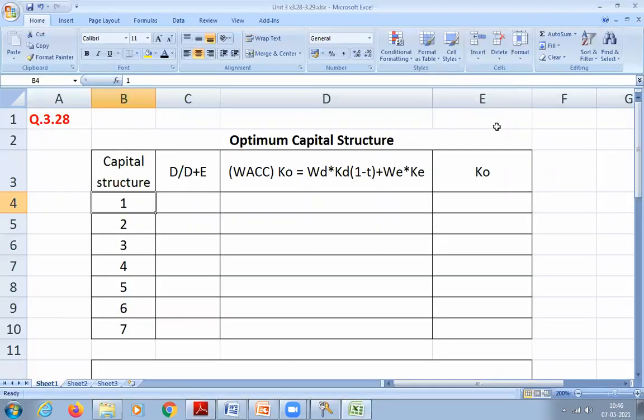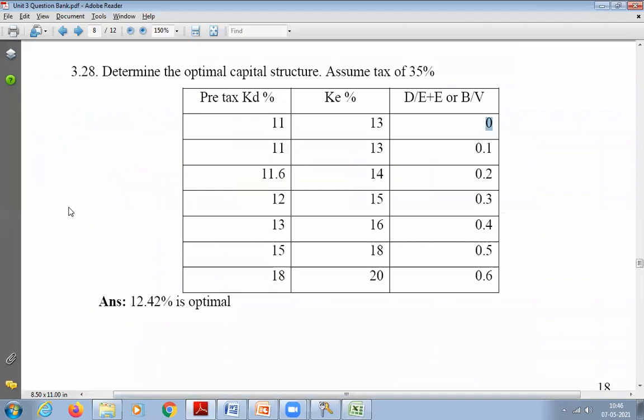That means they have 100% equity. They are not going for debt. So how do you substitute that? You write it here, D divided by D plus E, 0. Then substitute it. So WD will be 0. So 0 into, what is the cost of debt? 11, that is 0.11, into 1 minus T. T is how much? 35%. So in decimal, how much will it be? 0.35.